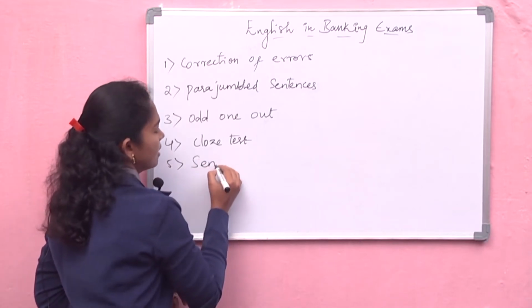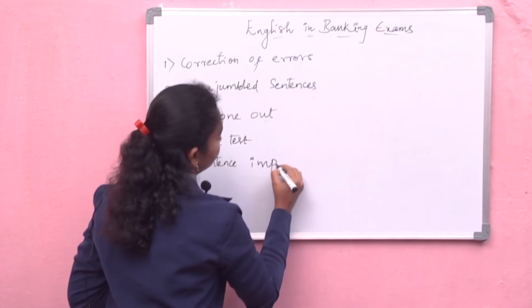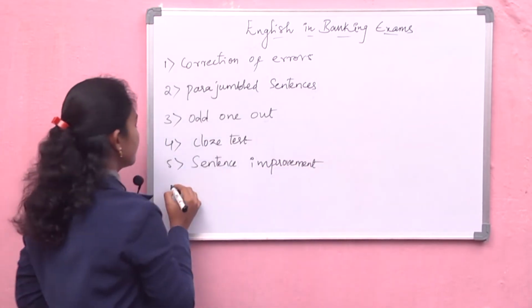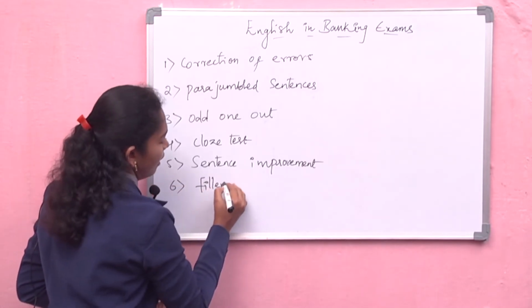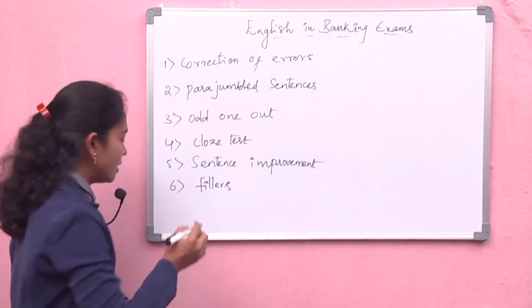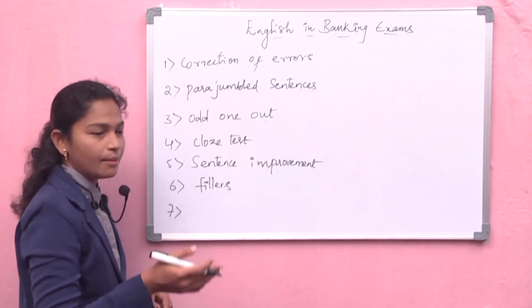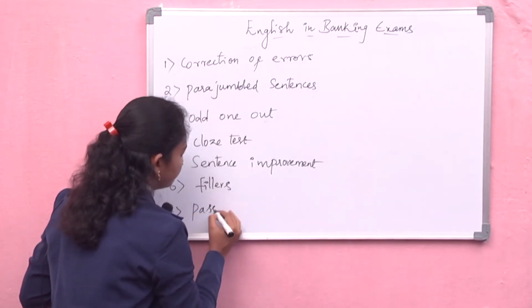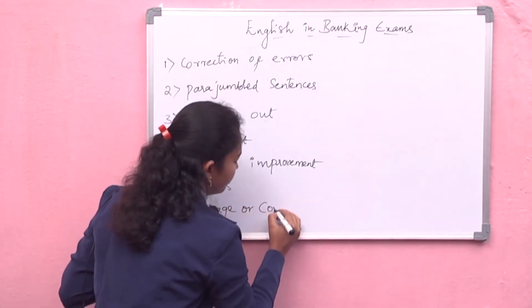What is this? Sentence improvement. And the sixth topic we have is fillers. And the seventh topic is a passage, I mean a comprehension passage.